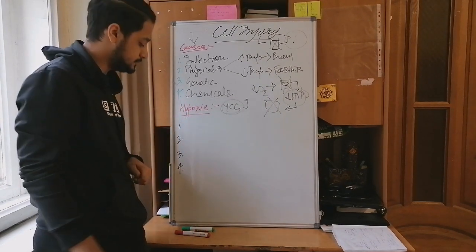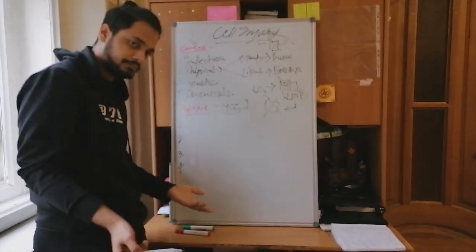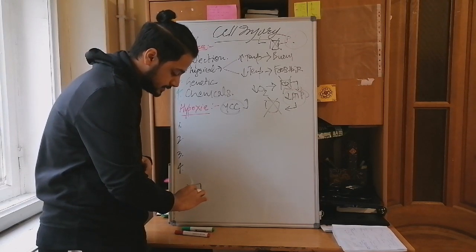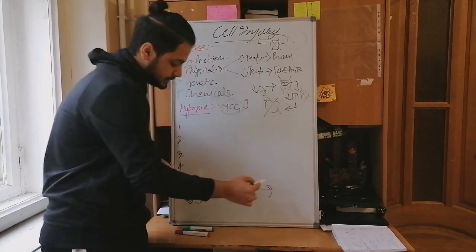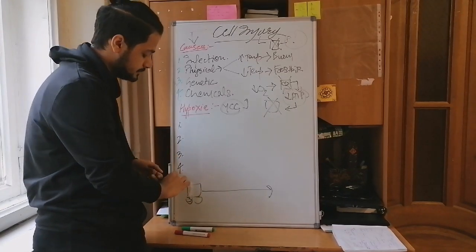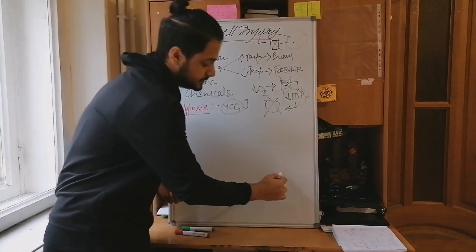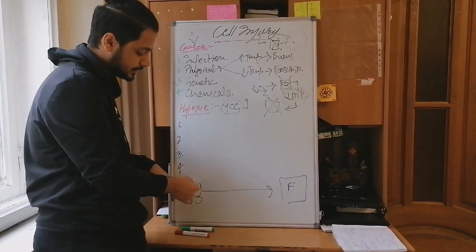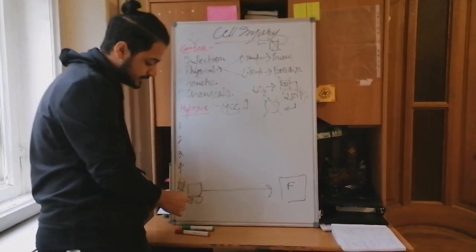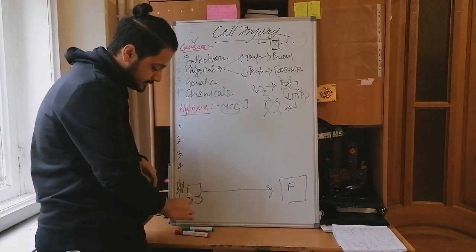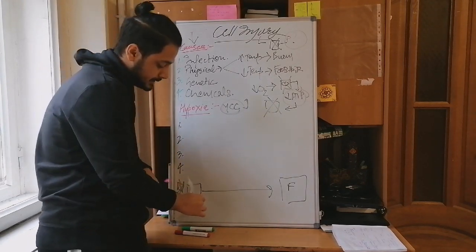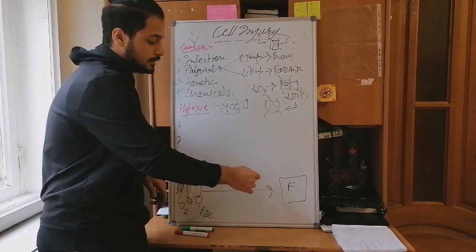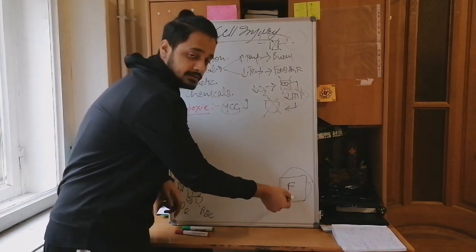So hypoxia can be of four types. To remember hypoxia, there is a very quick and simple trick. Just imagine this is a car carrying some transportation, like any goods or services, to the factory. So this is the factory, and the car is moving to the factory. Just imagine the goods that it is providing to the factory is O2. So O2 is the good, the car is RBC, red blood cells, and it is traveling through the body to the functioning cell. So this is the factory.